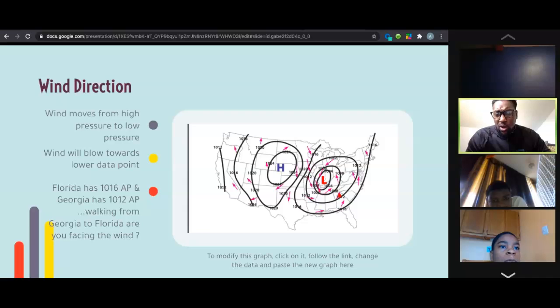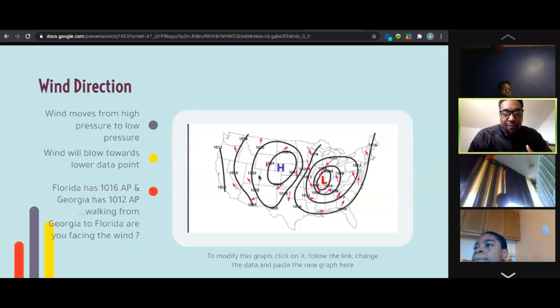So if we're at 1012 and we're walking down to 1016, the wind will be hitting us in our face. Does that make sense? Jaden said he got it. Deshaun understands. Marley gets it. Perfect.